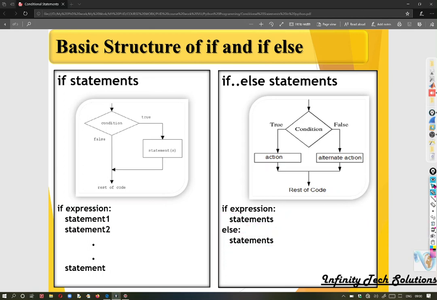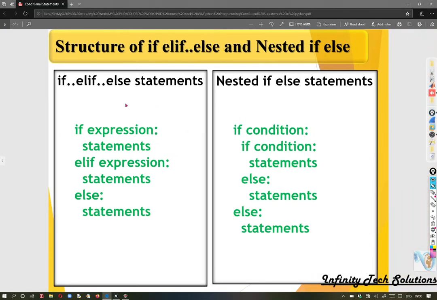The next decision control statement is the if elif else ladder. Here, if you have n number of conditions to be checked sequentially, you use the if elif else statement.